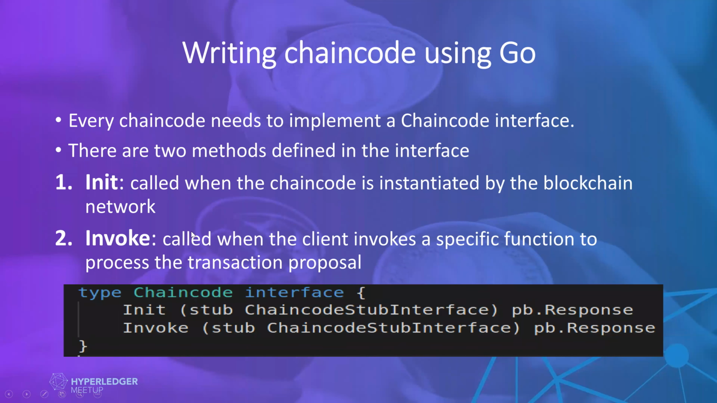There is another method, invoke, that we will be using a lot when calling the Hyperledger Fabric ledger data. When a client invokes a specific function to process the transaction proposal, we write all the functions inside this invoke method. So we have to implement these two methods.